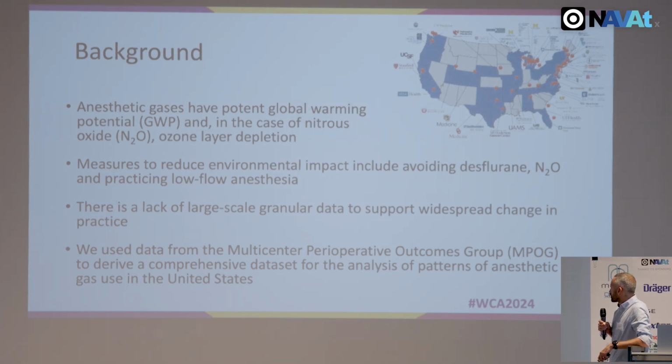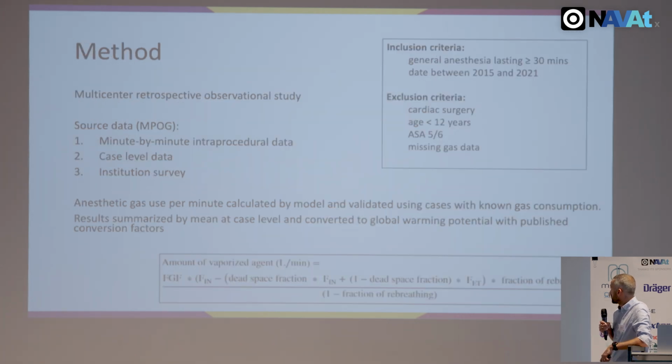We've talked about the background of anaesthetic gases, and we know what needs to be done in terms of avoiding the most harmful gases, in particular desflurane, nitrous oxide, and practicing low-flow anaesthesia. But there is a lack of data outside of pharmacy procurement, like large-scale granular case-level data to support widespread change. So this is a project looking at data from the Multicenter Perioperative Outcomes Group, 60 hospitals across the US and centres in Europe, trying to look for some of those generalisable patterns.